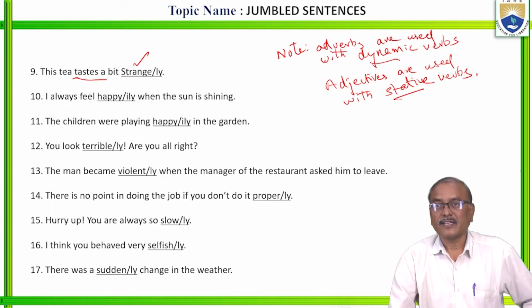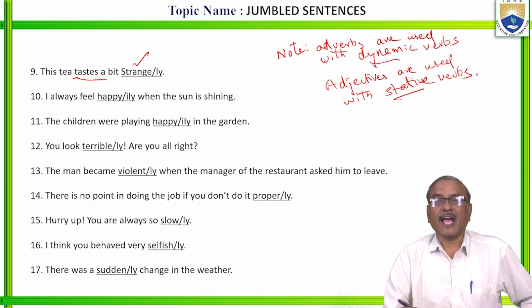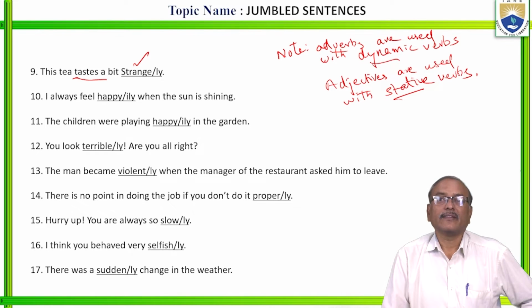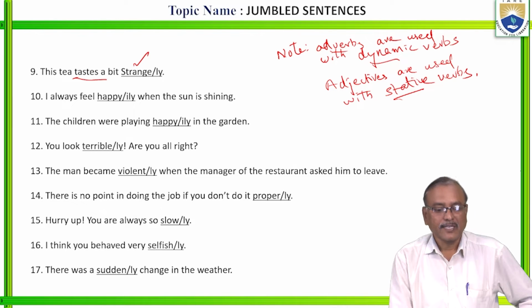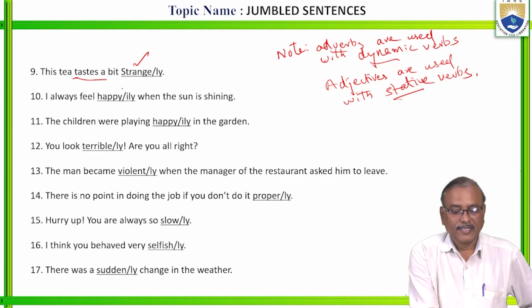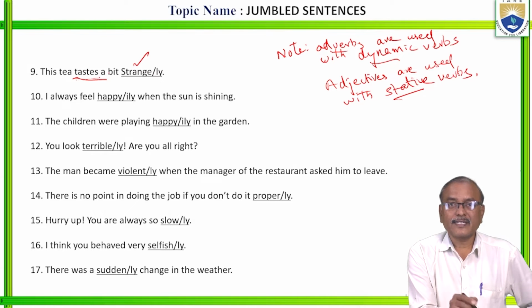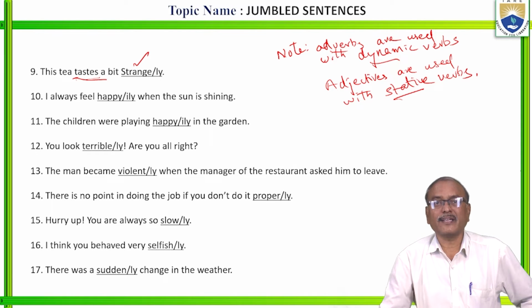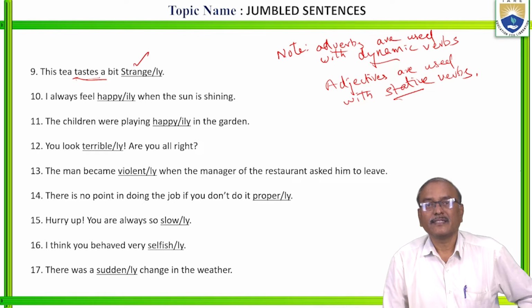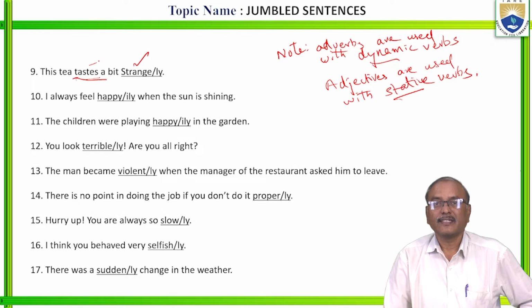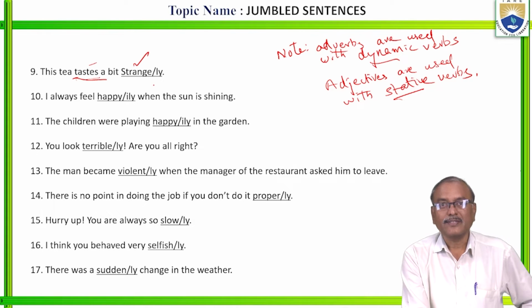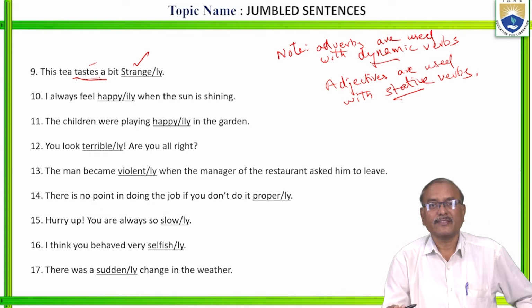Is it clear? Stative verb means a verb in which the action cannot be seen, the process of the action cannot be seen. So, the tea tastes. Is the tea doing any work there? Can we see the action of that tea, the action of this taste? No. The verb taste cannot be seen outside. There will be no progress of that action.